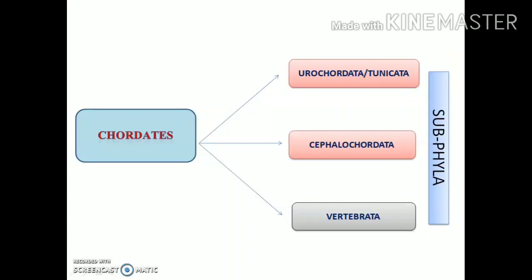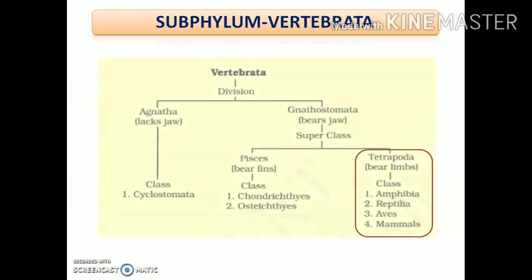So we had already observed that the phylum Chordata can be divided into three subphyla: Urochordata or Tunicata, Cephalochordata, and Vertebrata. In our last lecture we had started with the subphylum Vertebrata, and in this lecture also we will be continuing with this subphylum, that is Vertebrata. Let us just take a revision of the different divisions under the subphylum Vertebrata.